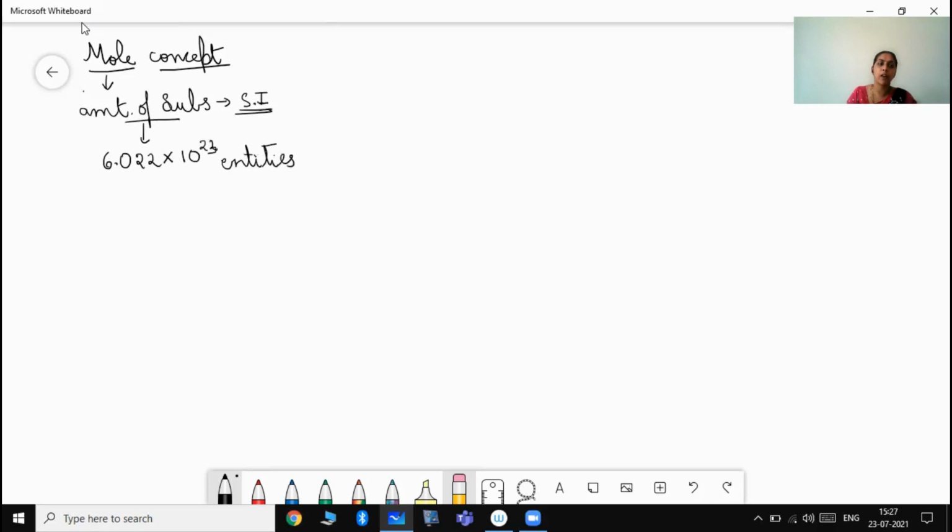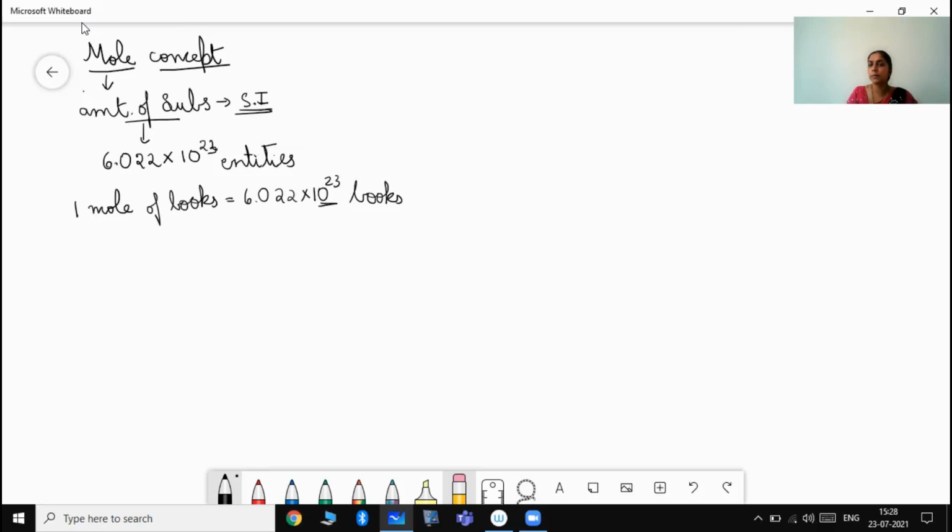In case if you say 1 mole of books, then what does it mean? There will be 6.022 into 10 to the power of 23 books. You can imagine such a large number, isn't it? Similarly, 1 mole of atoms means 6.022 into 10 to the power of 23 atoms. 1 mole of molecules means 6.022 into 10 to the power of 23 molecules.